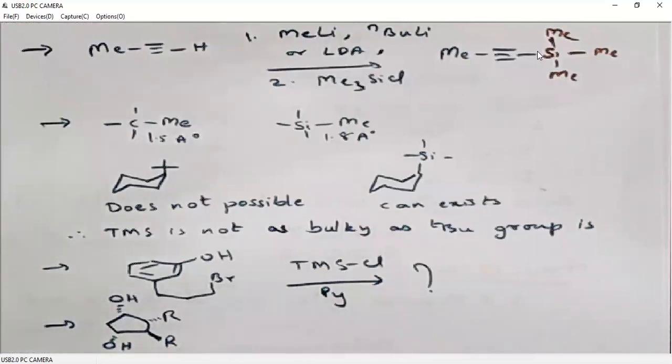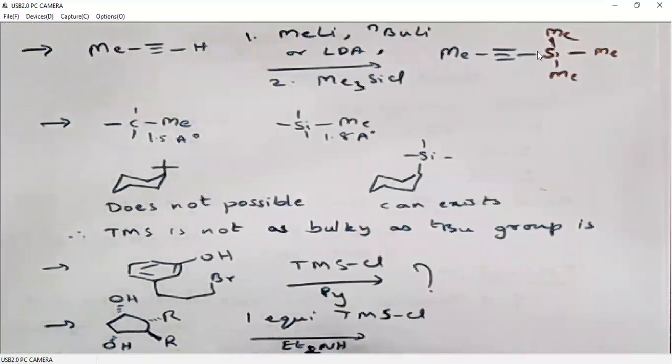Here we have two alcohol functional groups. You may think that they are similar in steric crowding, but they are not. This R group is on the same face as this OH, so they will have large steric crowding, whereas this OH is not on the same face as this R. Both are trans to each other, so this alcohol has less steric crowding compared to the other. This little steric crowding difference can be utilized to differentiate these two alcohols. When we use one equivalent of TMS chloride and a base,